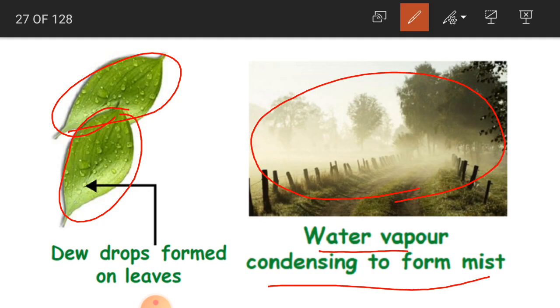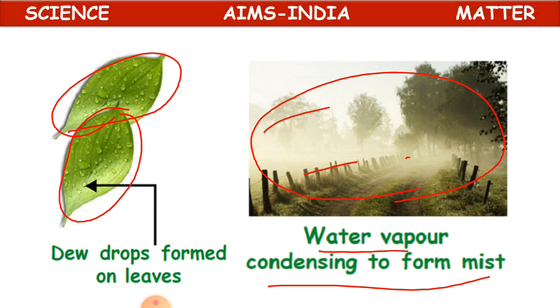Even in the winters, if you just open your door and see outside very early in the mornings, you can see some fog, a thick cloudy air, which has occupied the outer space. That is nothing but the water vapor which has been condensed to form mist. So this we call misty. See this blur area, like white color blur area.